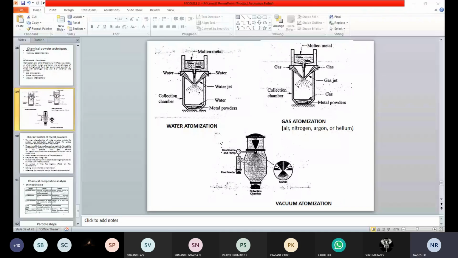We pass the hot molten metal, and due to the force, the velocity, and the quenching that takes place when we are sprinkling or spraying water over the particles, the powder is formed.